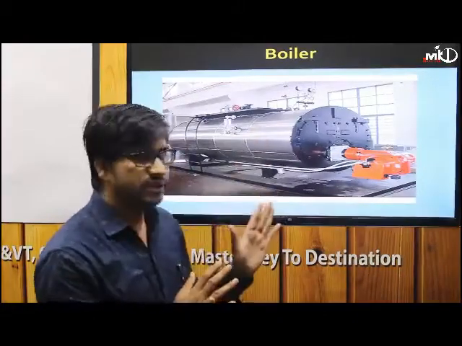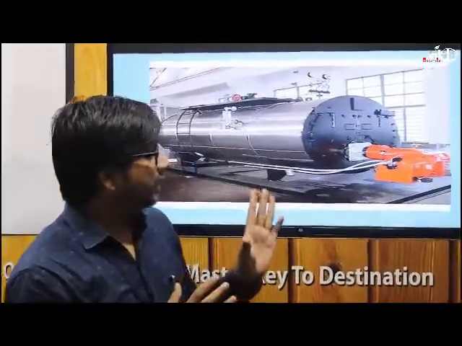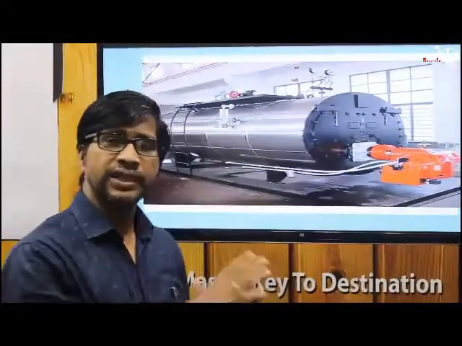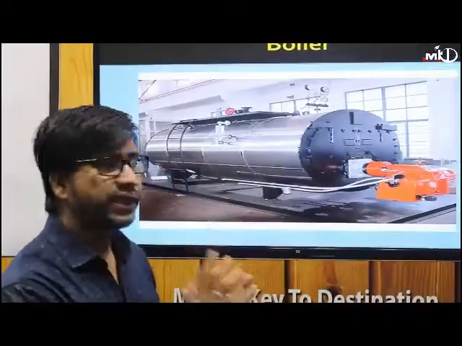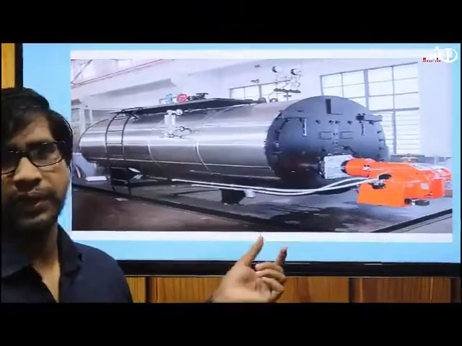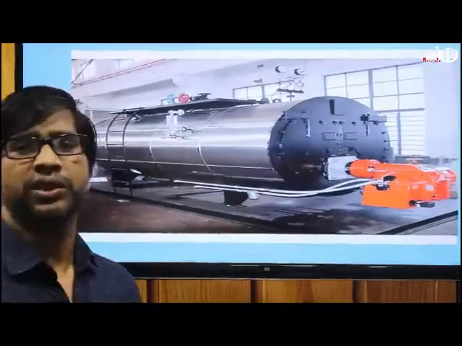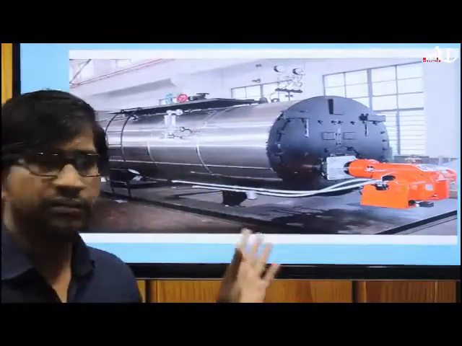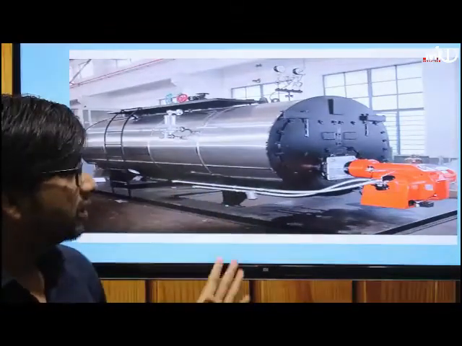So this chapter will mainly deal with the thin shell. That means the thickness to diameter ratio lies between 1/10 to 1/15. When the thickness is less, it will be treated as thin, and if the value is higher, it will be treated as thick. Okay. So you have seen this boiler.